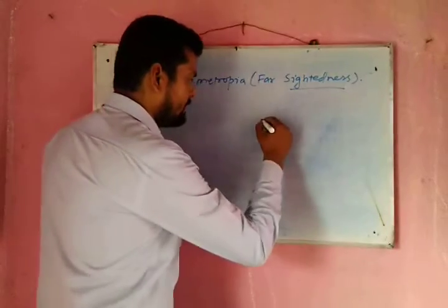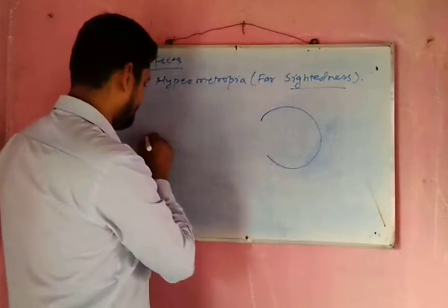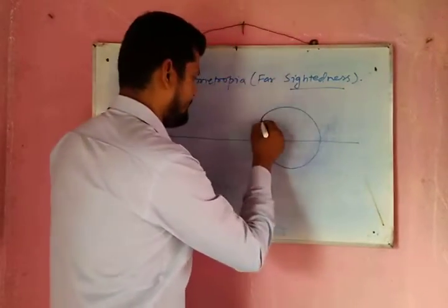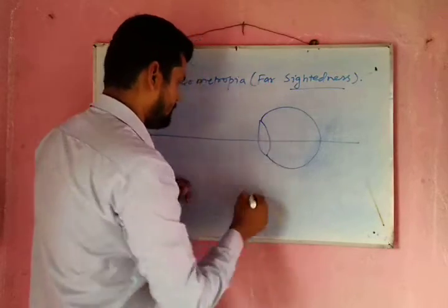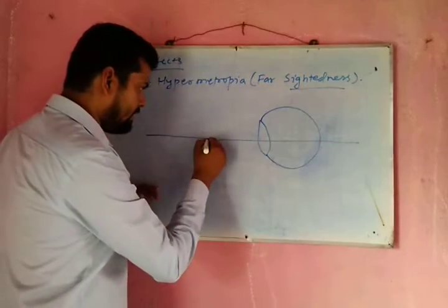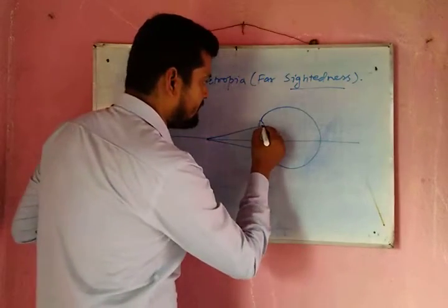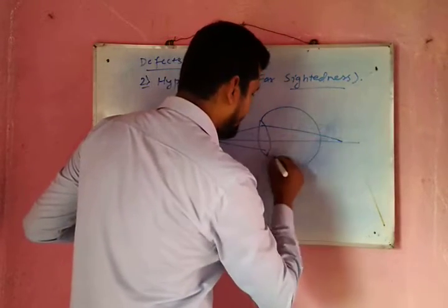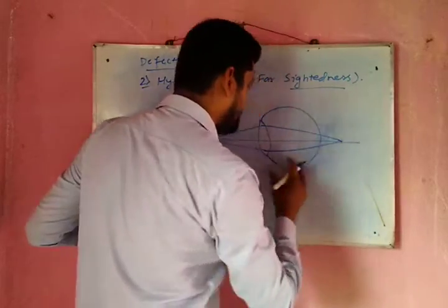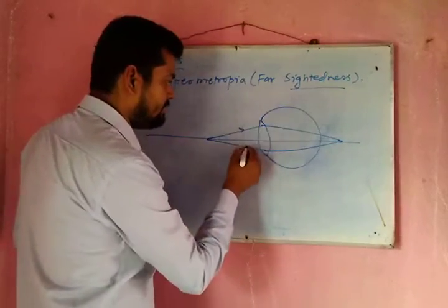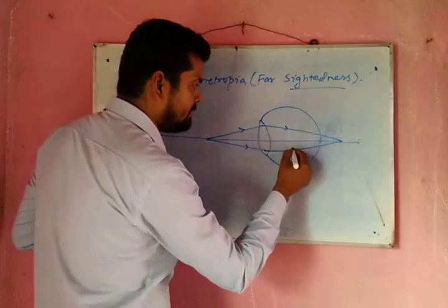Suppose that is a hypermetropic eye, and that's the lens. So the ray of light coming from a nearby object will meet behind the retina, and thus again we will get a blur image.